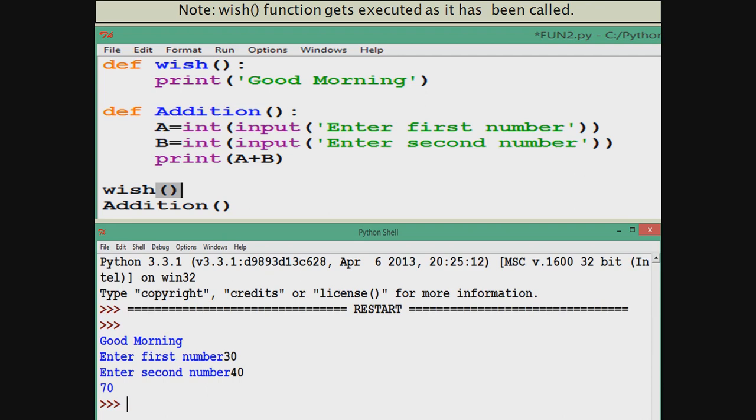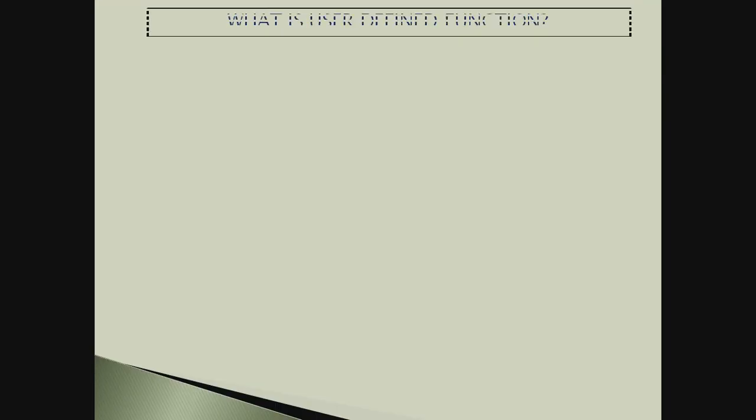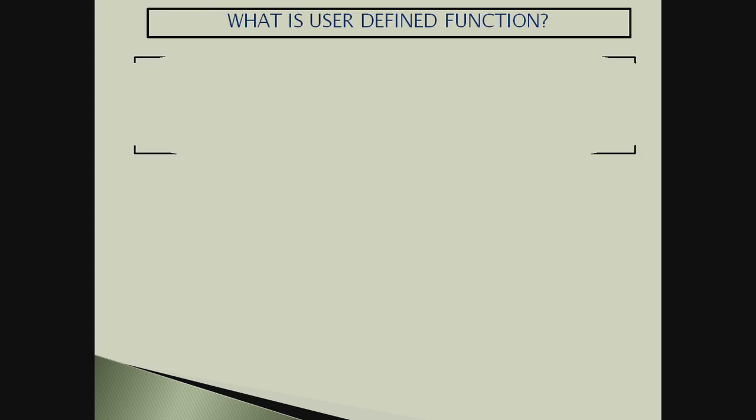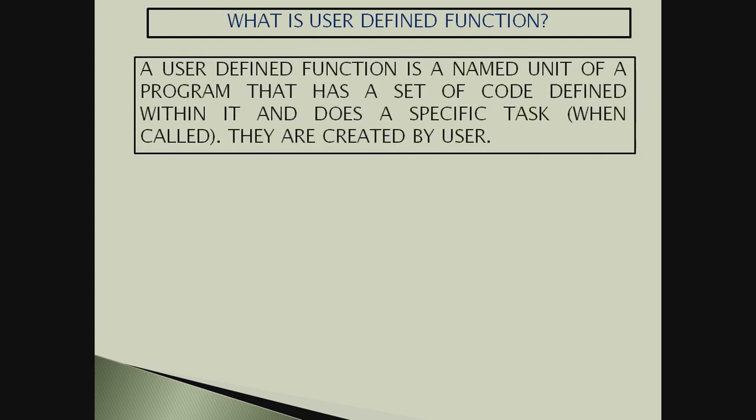Now let us see. You can now well say what a user-defined function is. A user-defined function is a named unit of a program that has a set of code defined within it and does a specific work. Same as other functions, that is built-in functions and module functions. But what is the difference here? The difference is they are created by us, the user, the programmer.